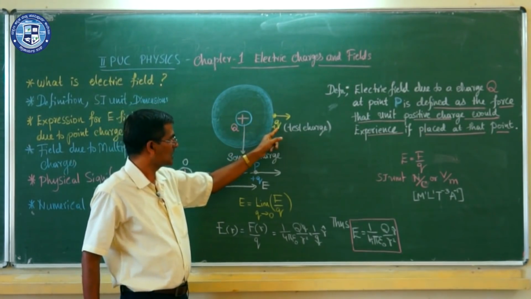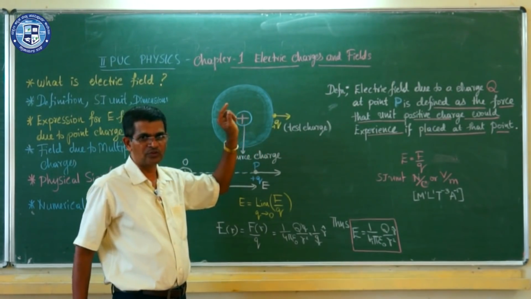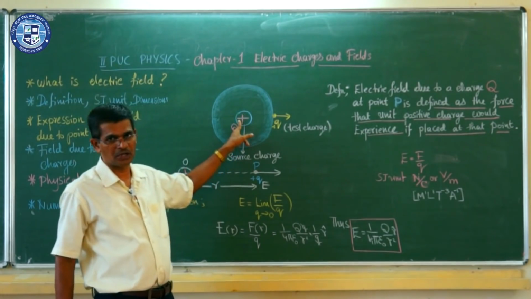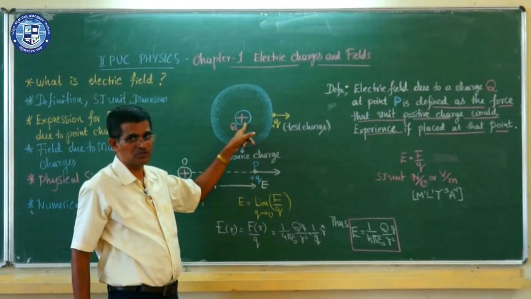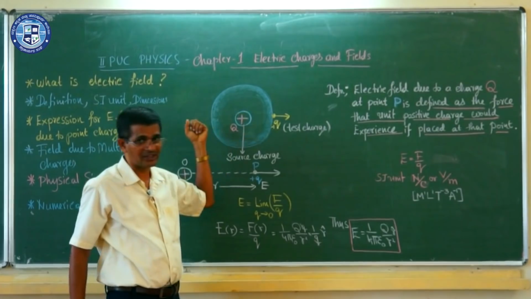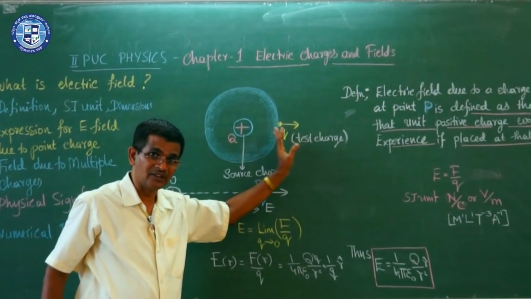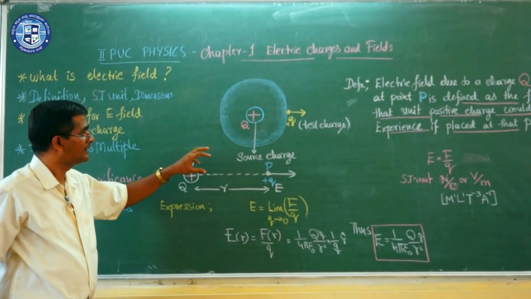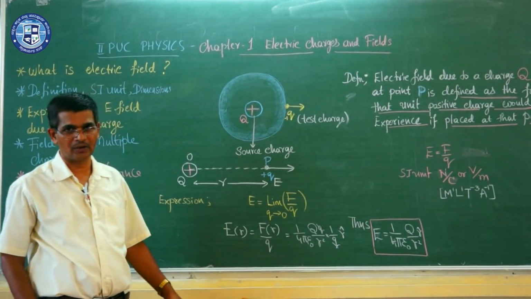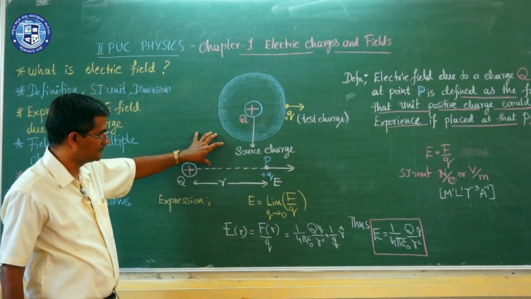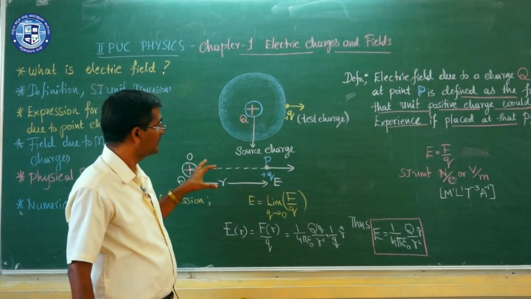This test charge is always taken as a positive charge. Brought near a positive charge, it will experience a repulsive force. If Q is a negative charge, it will experience an attractive force, it is attracted towards it, and if Q is a positive charge, it experiences a repulsive force. This source charge, whatever it is, will produce a certain field around it.